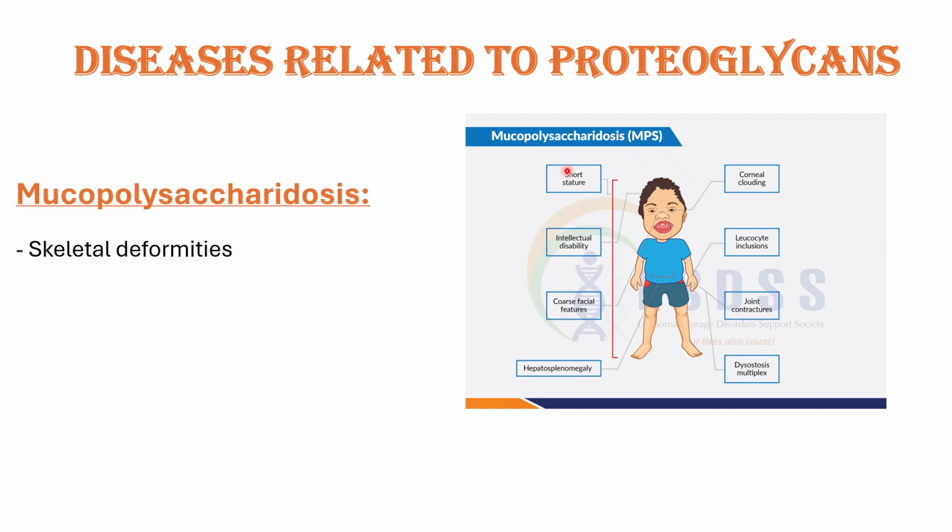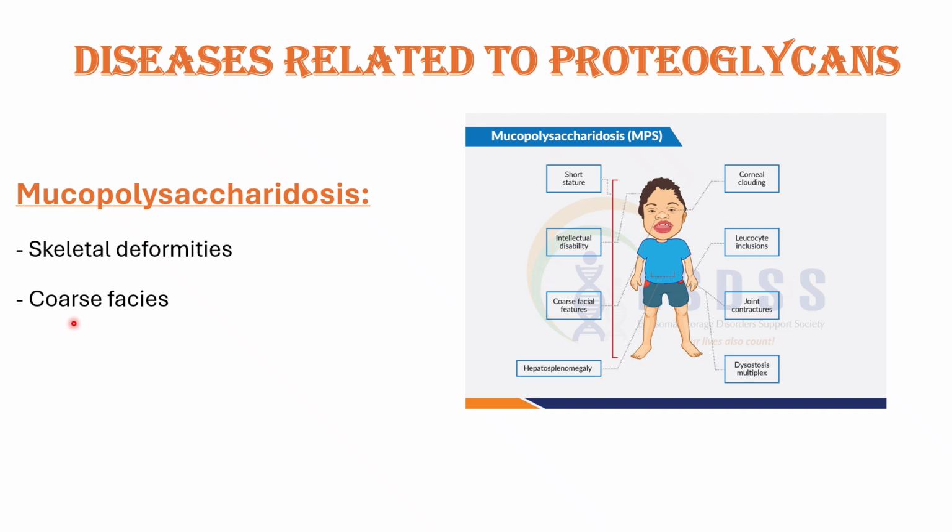The main clinical features include skeletal deformities, that is deformities in skeleton, bones, short stature, joint contractures, dysostosis multiplex. That means multiple joints are involved here. There are multiple skeletal abnormalities. Coarse facies.